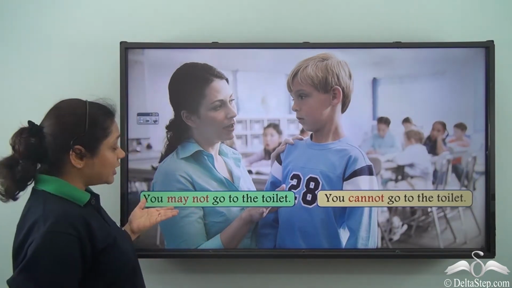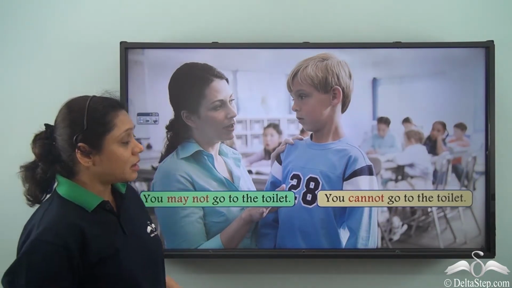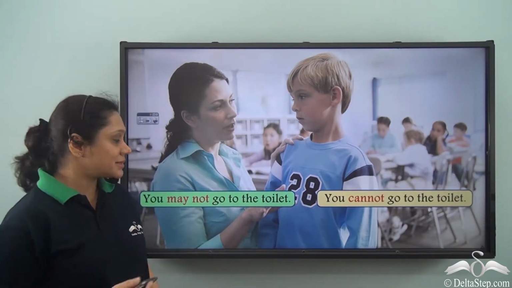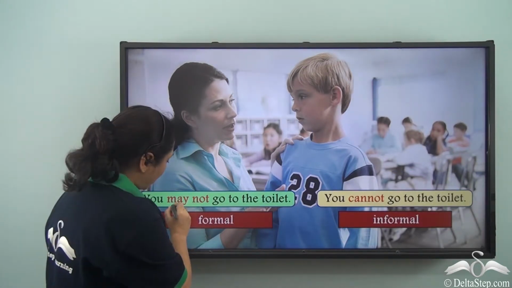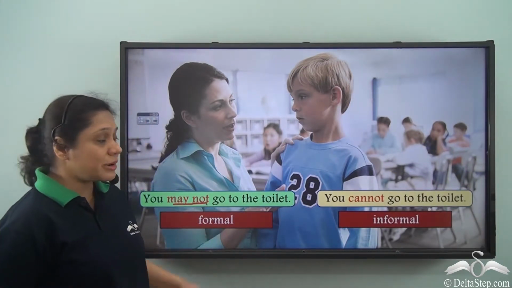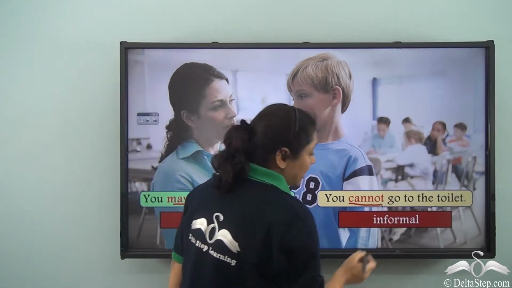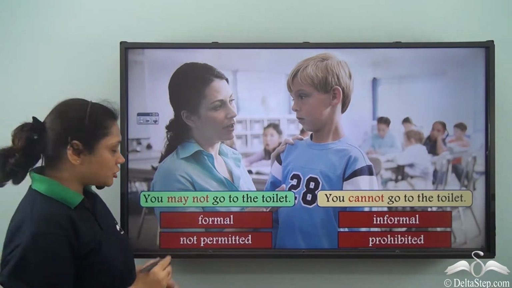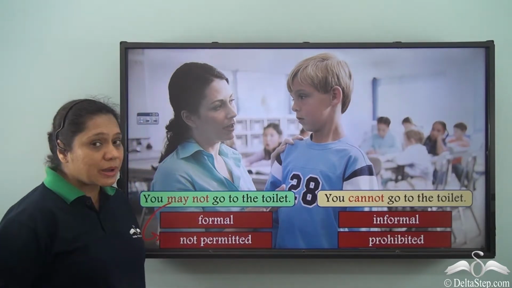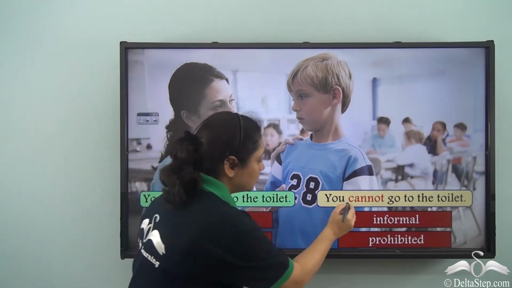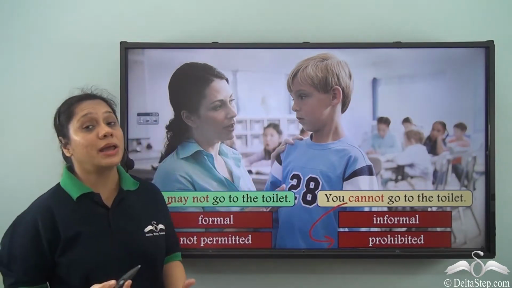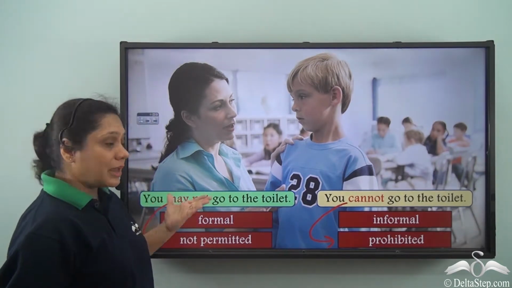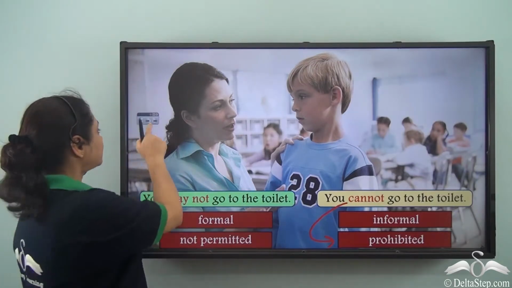So, if we say you may not go to the toilet and if we say you cannot go to the toilet, what is the difference? May not is used in formal situations, cannot is used in informal situations, and may not shows that he is not permitted, but cannot shows that he is prohibited. There is a fine line of difference between the use of may not and cannot.